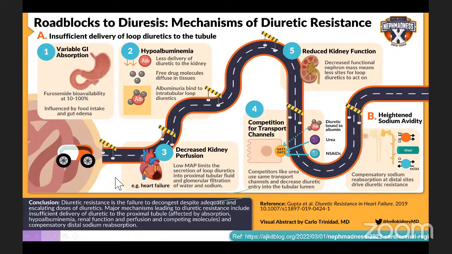So what is diuretic resistance? It is the failure to decongest despite adequate and escalating doses of diuretics. This is because of insufficient delivery of the loop diuretic to the tubule, that is its site of action. This can be secondary to variable gut absorption, more commonly attributed to gut edema. It could be secondary to hypoalbuminemia, decreased kidney perfusion, or reduced kidney function.